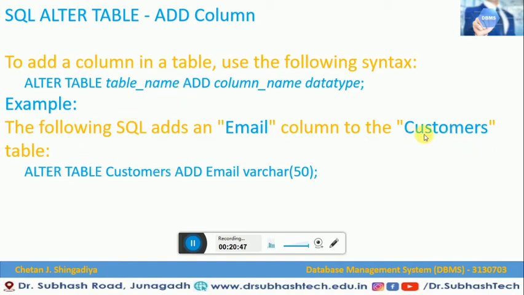So what is the table we have? Table name we have, that is customers. Then add keyword, and here we have to write down the column name. So what we would like to add? We would like to add the email column to the customer table.